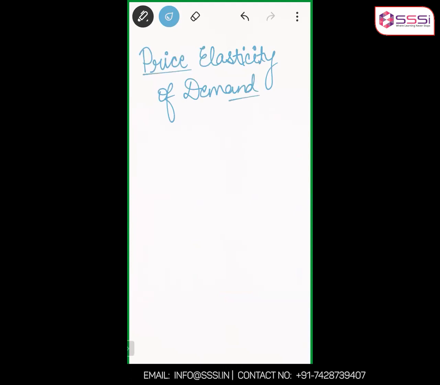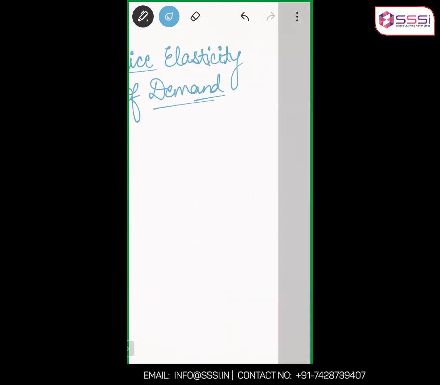No. See, what we have to know is what are the two variables, what is getting changed, and what is the reason behind its change. So price is the reason, that is also known. Quantity demanded is the variable that is being changed. So that is also known. Both the variables in this case are known to us. So price and quantity demanded are the two variables.